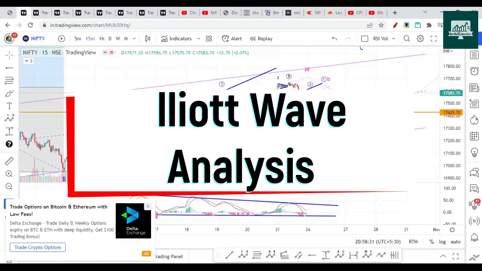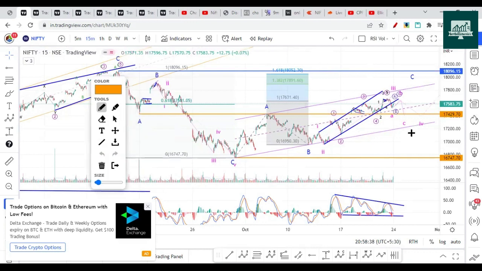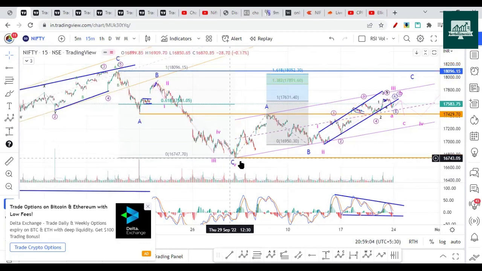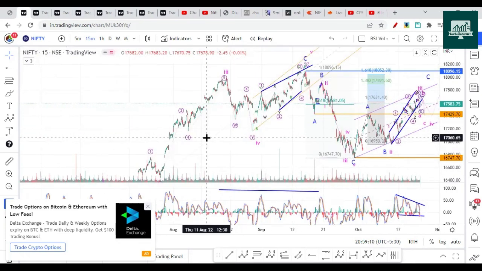So Elliott Wave, we have been discussing this chart as well in the entire week. There we mentioned that as soon as Nifty crossed 17,429, or even from this point itself, and when it made a move like this after it opened gap up, we mentioned here itself that Nifty is moving towards 17,900 to 18,050 level. Nifty is not expected to break 18,096 because this is a three-wave structure and this drop is three-wave. So we could potentially be dropping on the downside with a complex correction. So we need to update our wave counts, and I will update that wave count and tell you what wave count I'm thinking of right now.